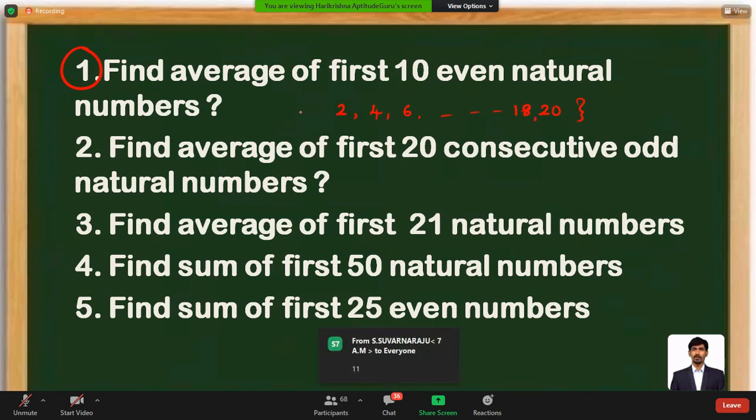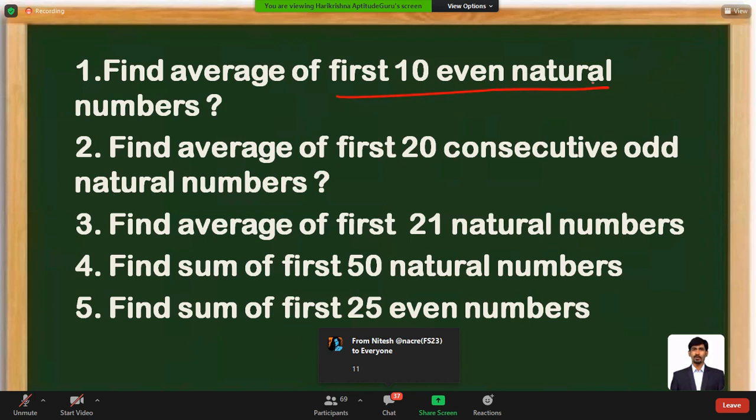So first 10 even natural numbers are there. What is the average of it is the question. Average is given as first term plus last term divided by 2. That means here average will be given as 2 plus 20 divided by 2. That's nothing but 22 divided by 2, that's nothing but 11. So average will be 11. We can say the answer choice is going to be 11 here.